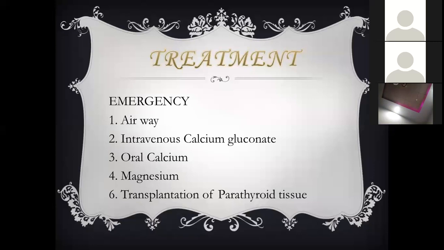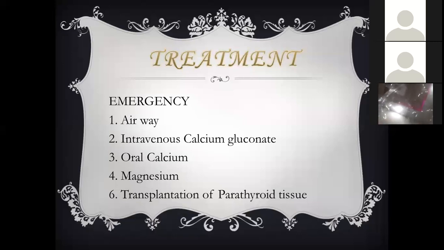Give 10 to 20 ml slowly, and then you have to put it in 1 liter, and you can maintain the calcium level. Because oral calcium will not help at that time. It's an emergency. We have to give intravenous calcium gluconate, and you will see the results are very good. Oral calcium and magnesium should be given for maintenance, once we have diagnosed and want to maintain.